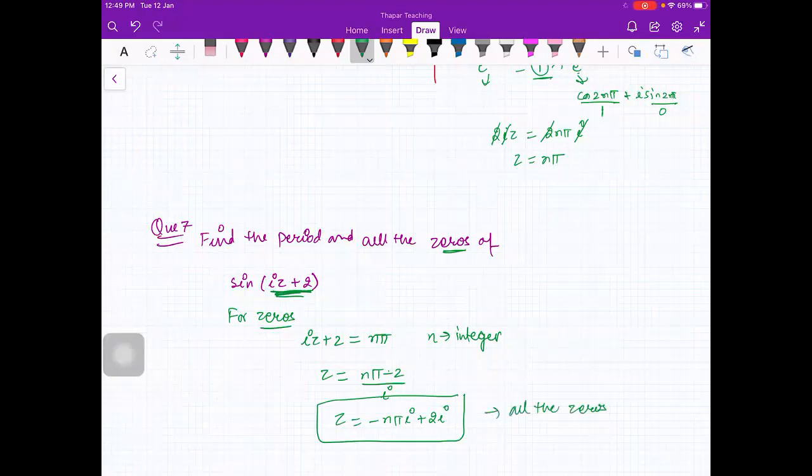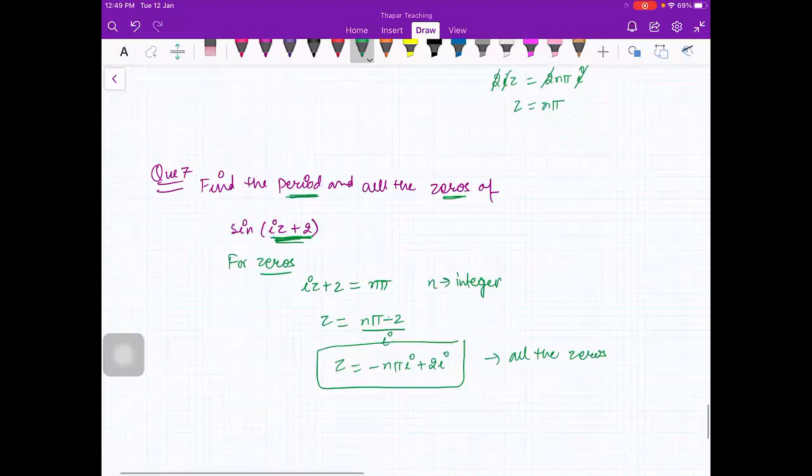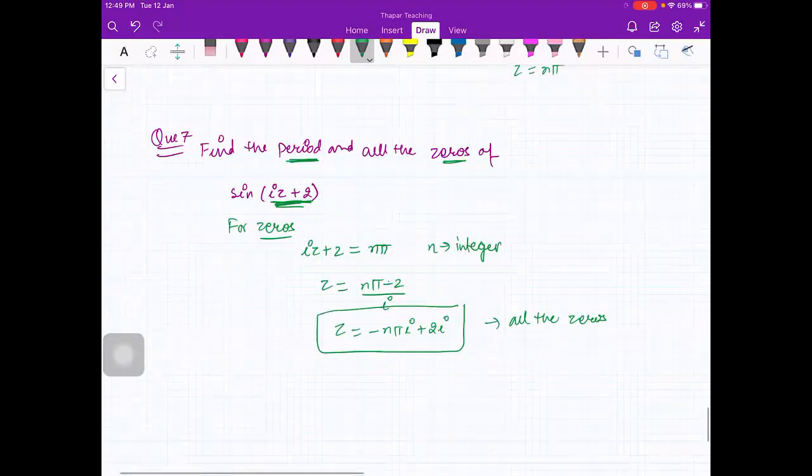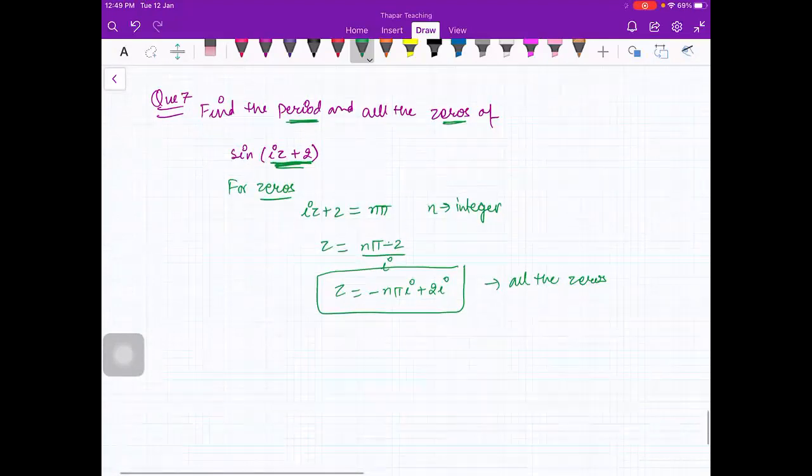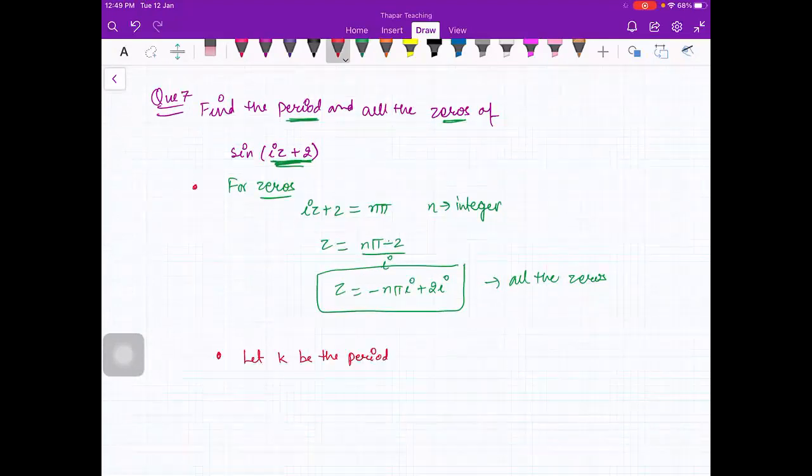Now for the period, how to find the period? Let k be the period. Ma'am, if we look at the zeros of sin(iota z plus 2), the real part of the zeros is zero, isn't it? No, the real part is not 0.